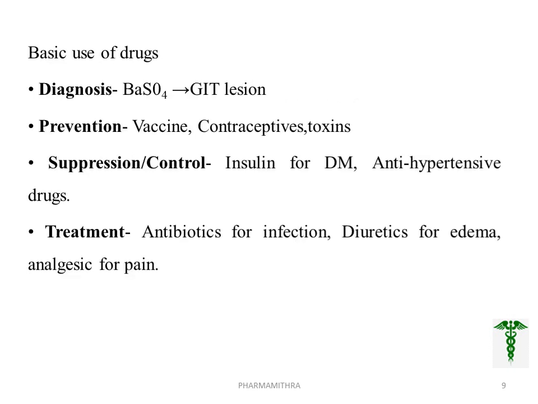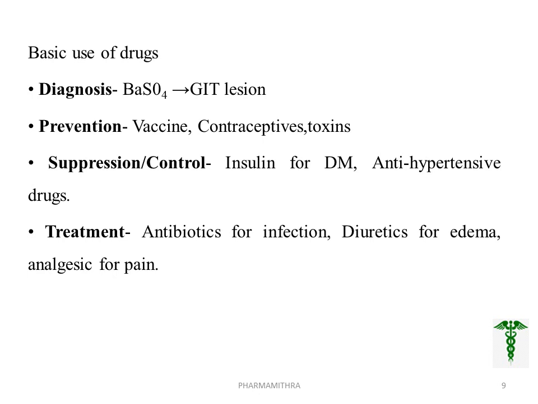What is the basic use of drug? By definition, we can say it is used for diagnosis, prevention, suppression or control, or treatment. Diagnosis of the condition: for example, barium sulfate is used to diagnose GIT lesions. Second, prevention, that is to prevent the condition. We are using vaccines. To prevent birth, we are using contraceptives, etc.